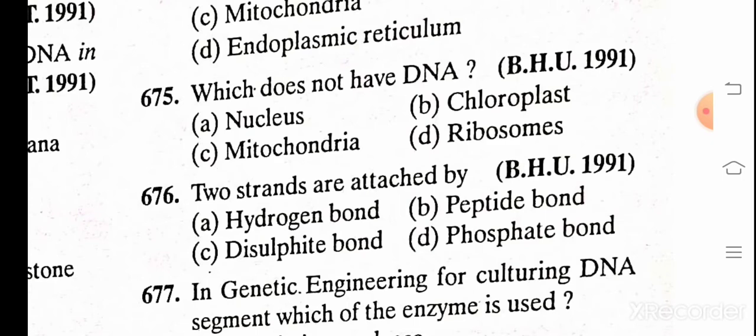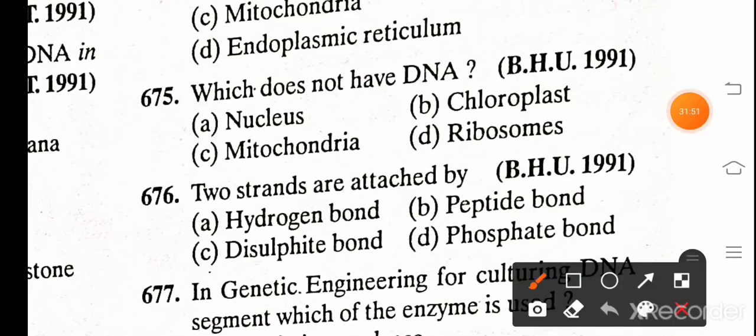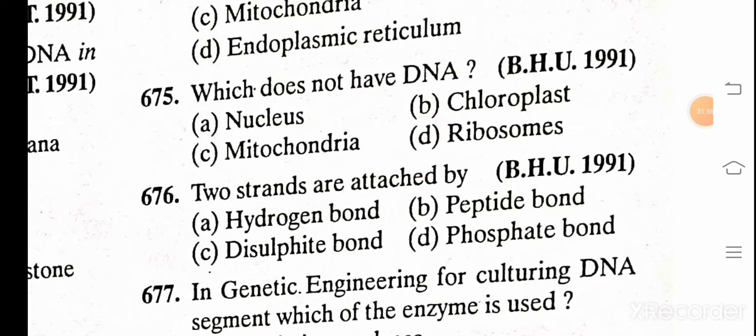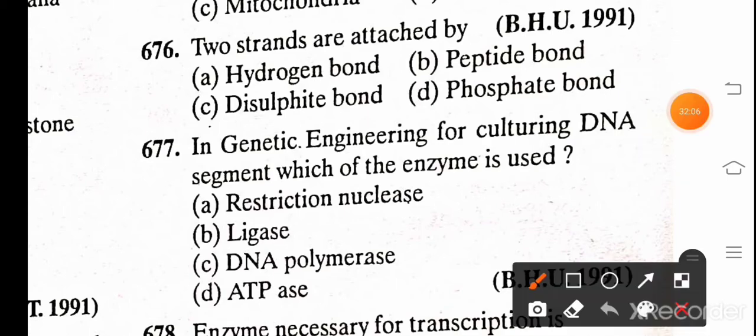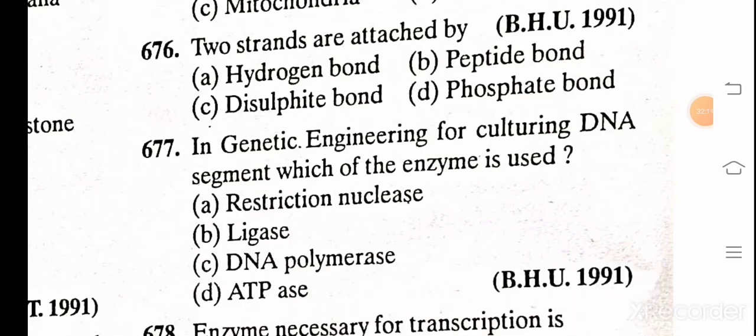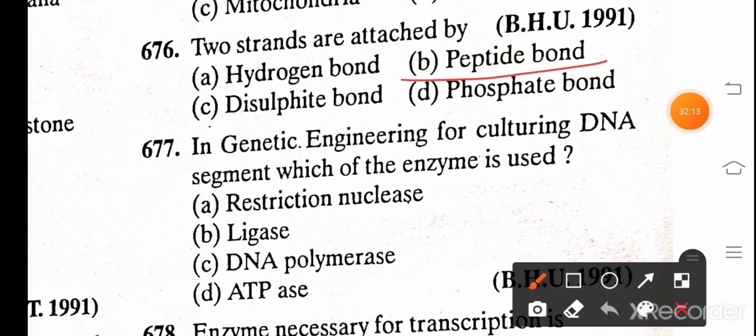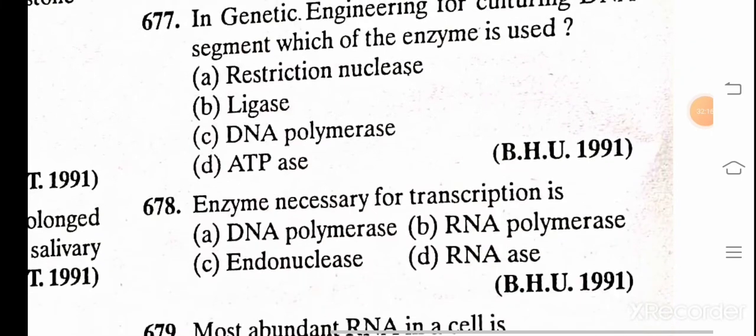Which does not have DNA? A. Nucleus, B. Chloroplast, C. Mitochondria, and D. Ribosomes. And the correct answer is D. Ribosomes. Two strands are attached by A. Hydrogen bond, B. Peptide bond, C. Disulfide bond, and D. Phosphate bond. And the correct answer is A. Sorry, correct answer is B. Peptide bond. Yeah, ionic bond.